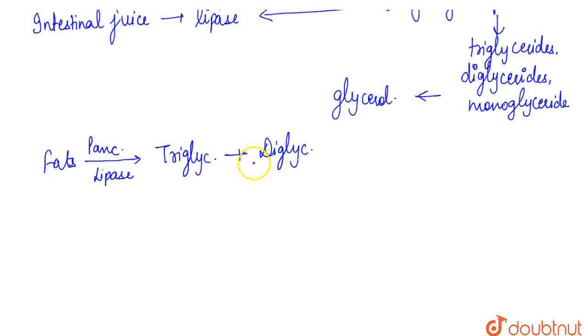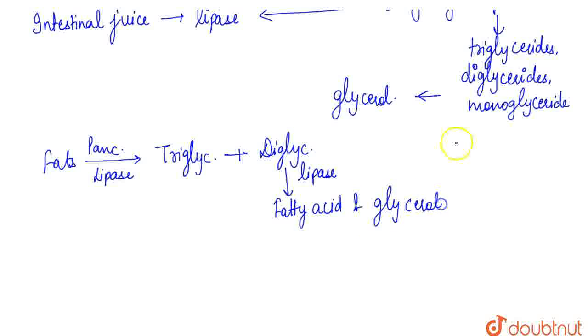Then these diglycerides and monoglycerides are further digested by the intestinal lipase and form fatty acid and glycerol. So this was the complete procedure of digestion of fat.